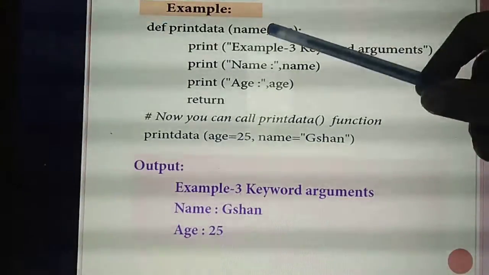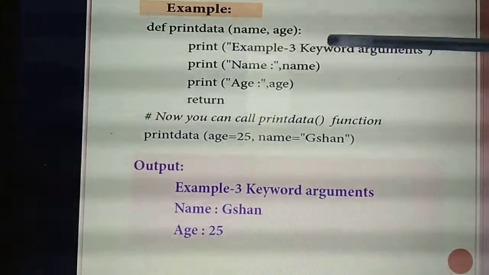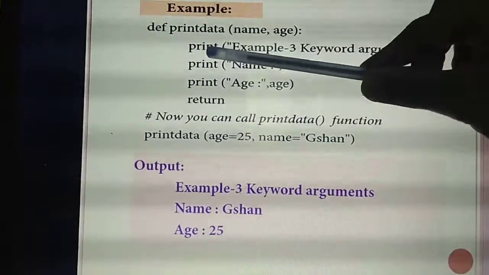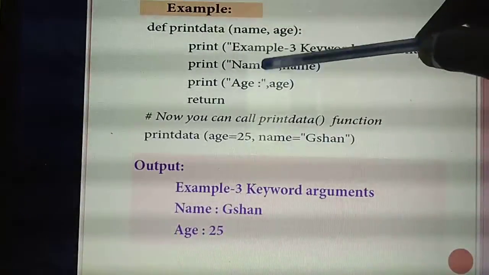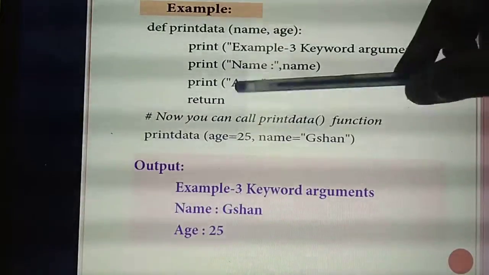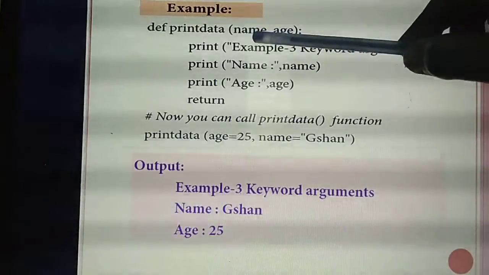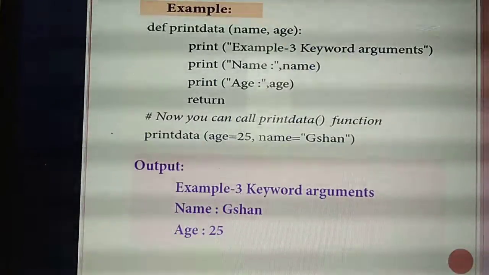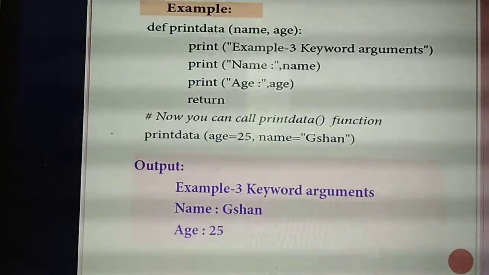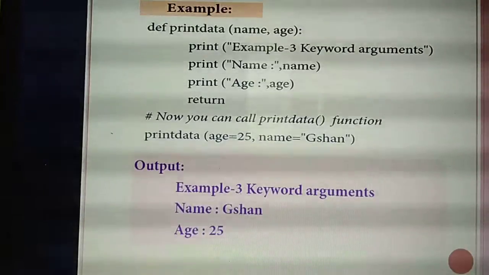Inside this, you are giving one print statement: Example 3 keyword arguments, third. Then how many lines do you need to print? Whatever you give in the print statement, you will get as it is in the output. So you are printing name. For name, which argument do you need to call? The name argument. Next, print age. For age, which argument do you need to call? This age. So you call the parameters.